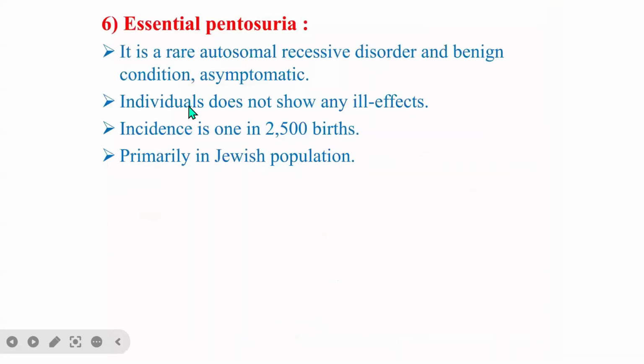And then the next one is essential pentosuria. It is a rare autosomal and benign, asymptomatic condition. The individual does not show any ill effects. The incidence is usually one in 2,500 births, and it is primarily found in the Jewish population.